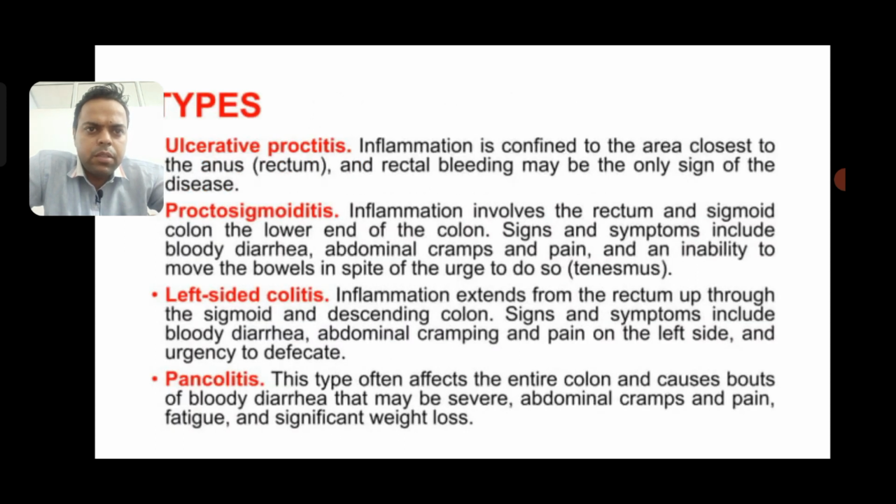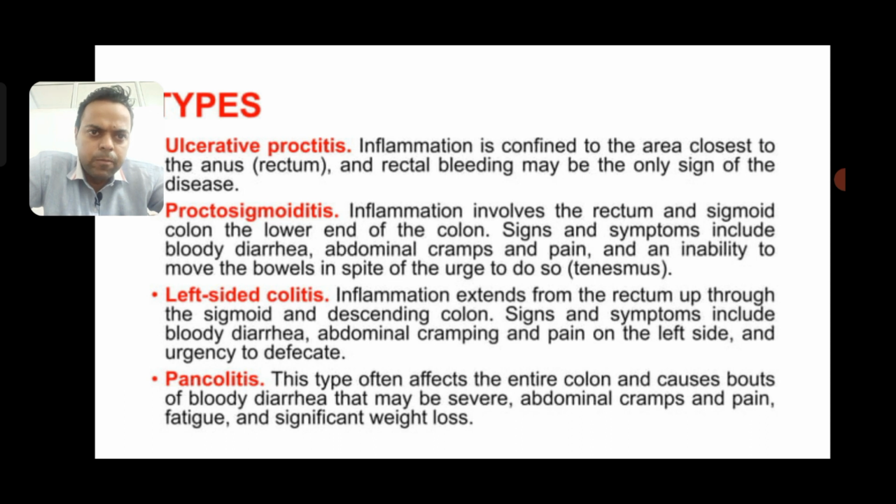Types of ulcerative colitis: in ulcerative proctitis, inflammation is confined to the area closest to the anus, and rectal bleeding may be the sign of disease. Proctosigmoiditis is inflammation of the rectum and sigmoid colon, the lower end of the colon. Signs and symptoms include bloody diarrhea, abdominal cramps and pain, and inability to move the bowel in spite of the urge to do so.